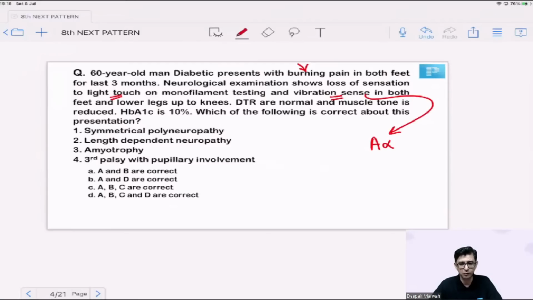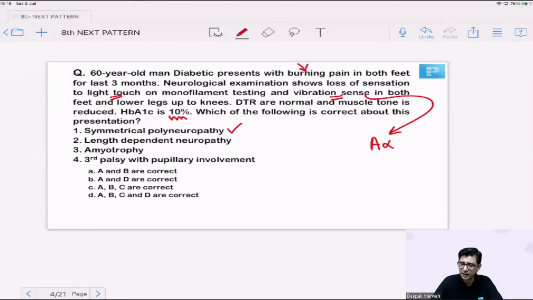And he says reflexes are normal, muscle tone is a little reduced. That's a cause of concern. HbA1c is 10%. So poor sugar control is responsible for the problems in this patient. And he says which of the following is correct about this patient. I'm getting option A, symmetrical polyneuropathy. That's okay. In both the feet, sensation would be lost.